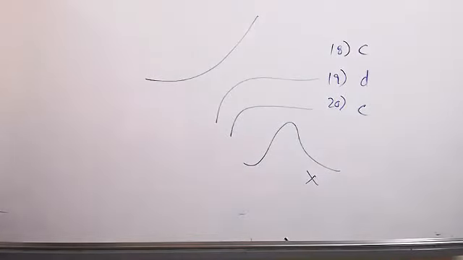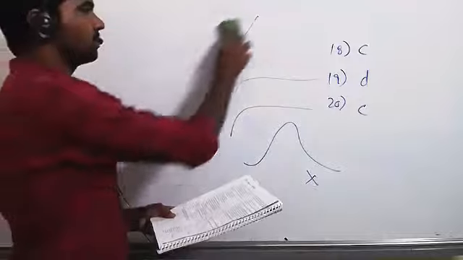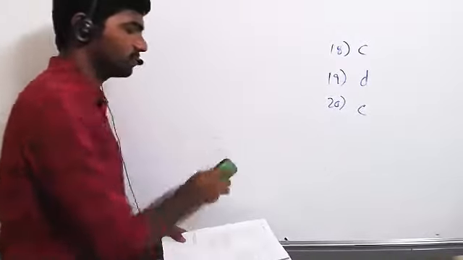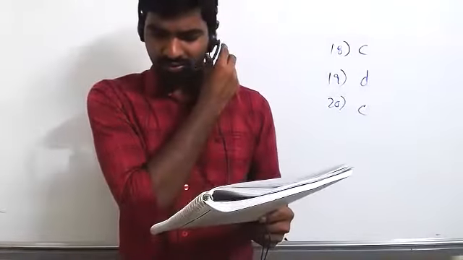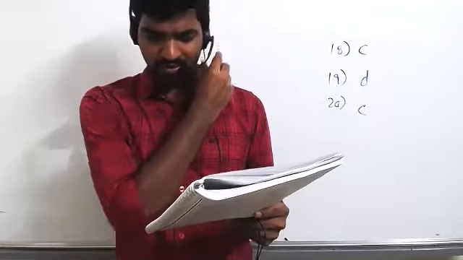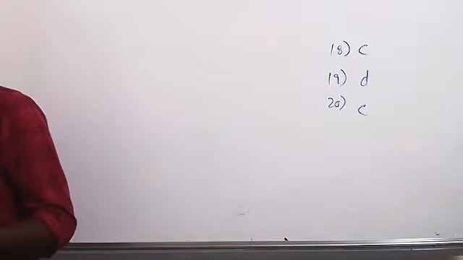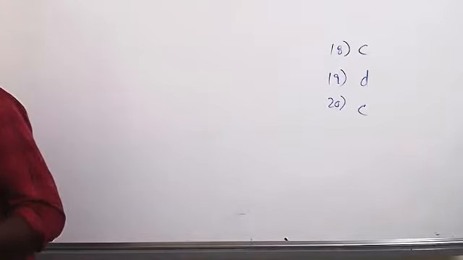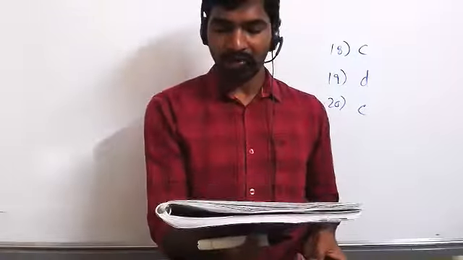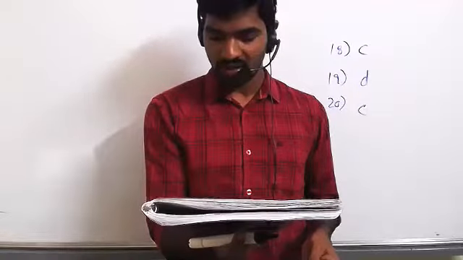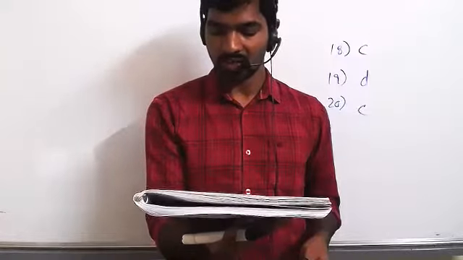Next, let's go. 21. The curve showing the variation of pressure with temperature for a given amount of adsorption is called adsorption isobar, adsorption isotherms, adsorption isosters, adsorption isochores.